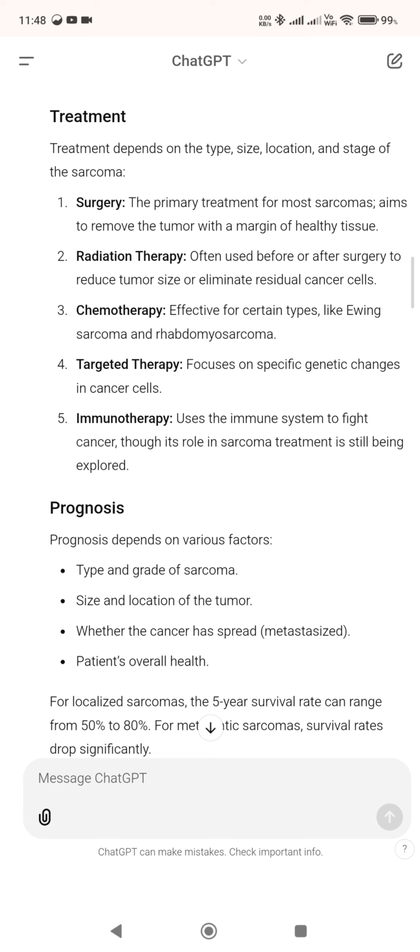4. Targeted therapy, focuses on specific genetic changes in cancer cells. 5. Immunotherapy, uses the immune system to fight cancer, though its role in sarcoma treatment is still being explored.